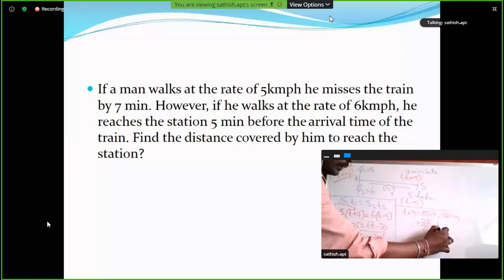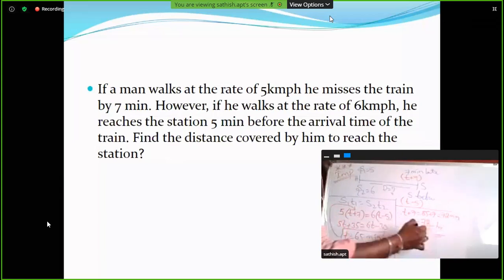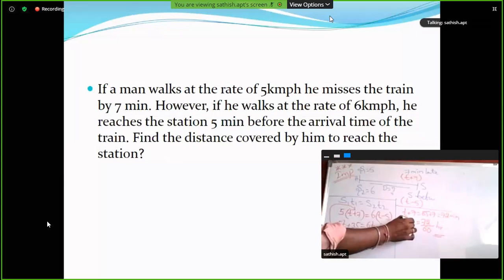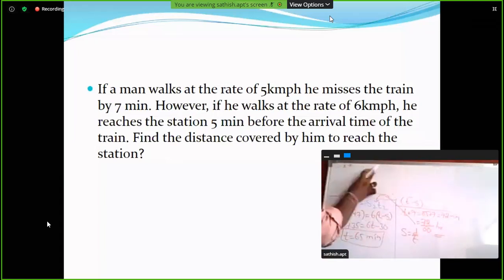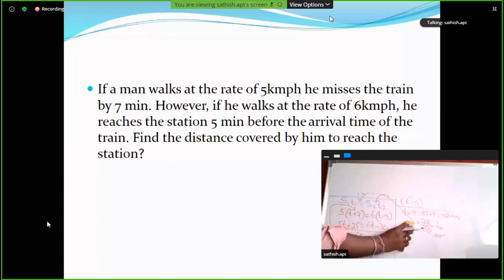Substituting the T value in either the first case or the second case, both are equal. Clear? So speed is equal to distance by time.